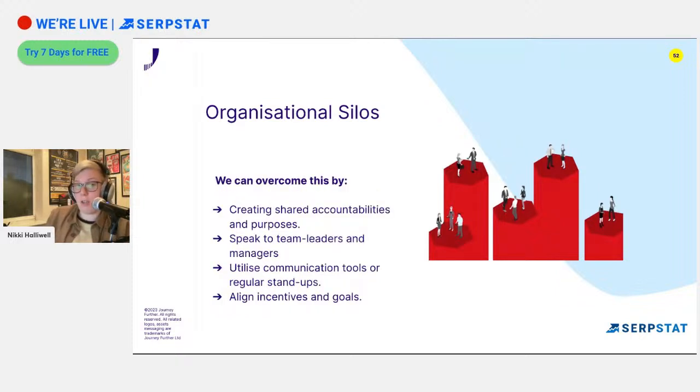And we can do that by sharing accountabilities and purposes, making sure that you're speaking to the team leaders and the managers of each of those teams and getting them a seat at the table with you, making them part of the conversations that you're having. And you can utilize lots of different tools for doing that. So we talked about Slack, but you can use things like Monday.com. You've got Asana, Jira, Basecamp, all of these other things. The organization might even already have some sort of tool that they're using, but making sure that they're included and you're included in all of those relevant conversations. And then you're able to better align any incentives that you have and make sure everybody's aware of the shared goals.